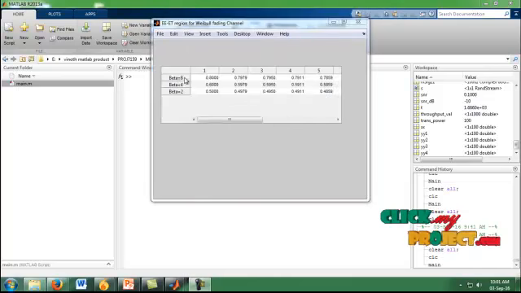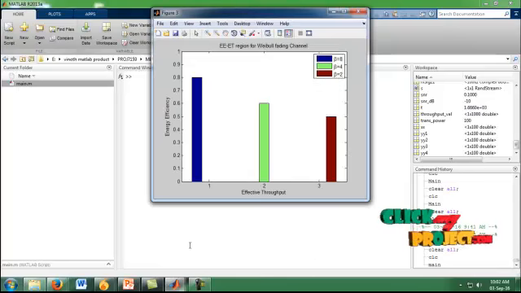The beta values are shown in the table. When beta is 8, the values are decreasing. When beta is 4, the values are like this. When beta is 2, the values are like this. It is the energy efficiency and effective throughput region for the variable fading channel. To achieve the maximum energy efficiency of our region, it is the bar chart for our energy efficiency and effective throughput.